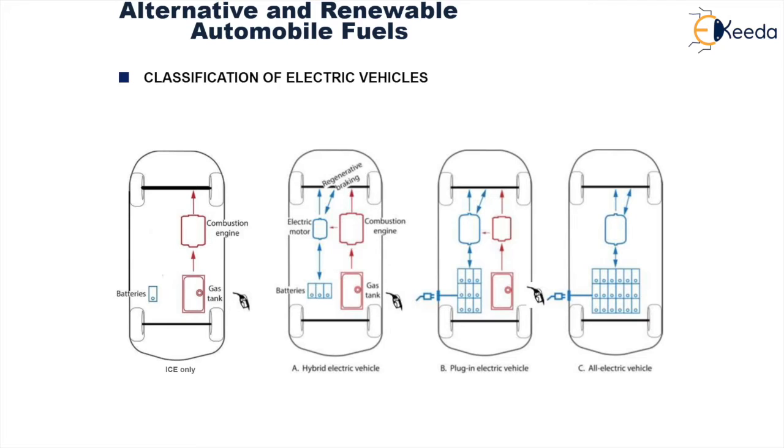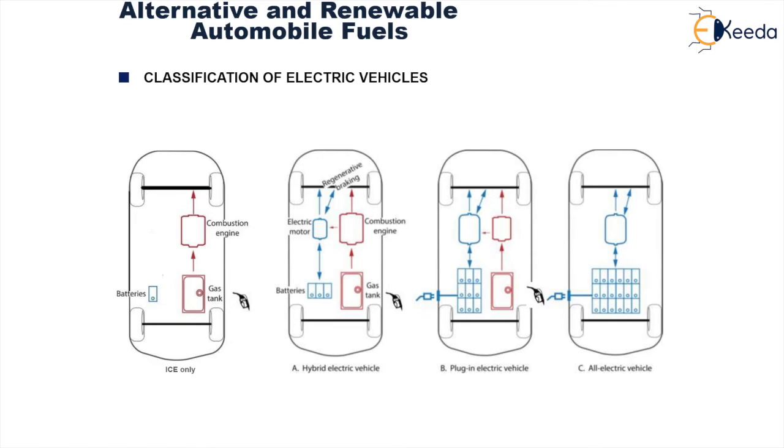Another type of alternative fuel that we use is the electric vehicle. Here we see four types are shown. The first is only the IC engine, which runs on a conventional IC engine fuel. Then you have a hybrid electric vehicle wherein two power sources are used and alternatingly both can be used. That is an electric motor which runs on a battery and an internal combustion engine which runs on conventional fuel. Then you have a plug-in electric vehicle wherein you can plug in and charge the batteries, and alternatingly it can be run on the IC engine or the electric motor.